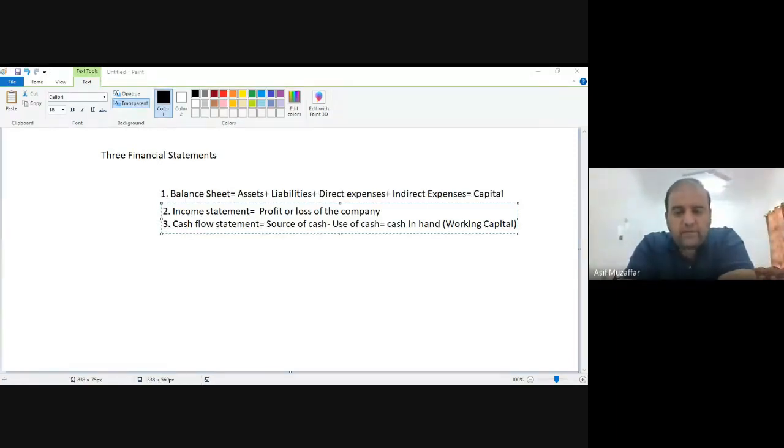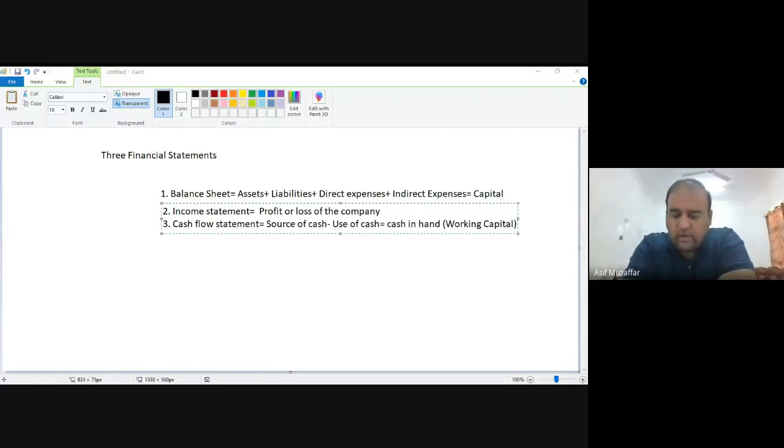So in the balance sheet, I will have the assets. And in assets, I can see the cars, I can see how many furniture they have, what is the value of their furniture, what is the value of their maybe building, if building they have bought by themselves. So I can see everything in the assets.